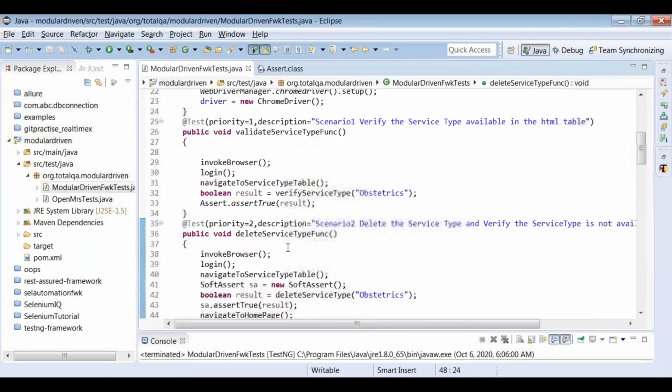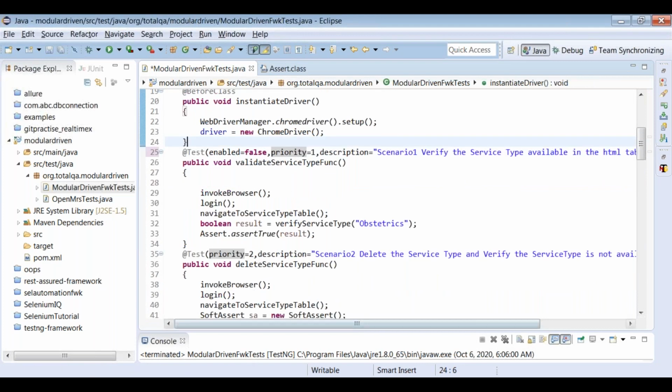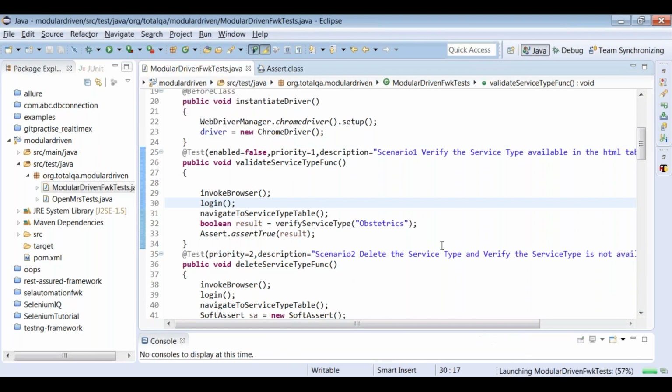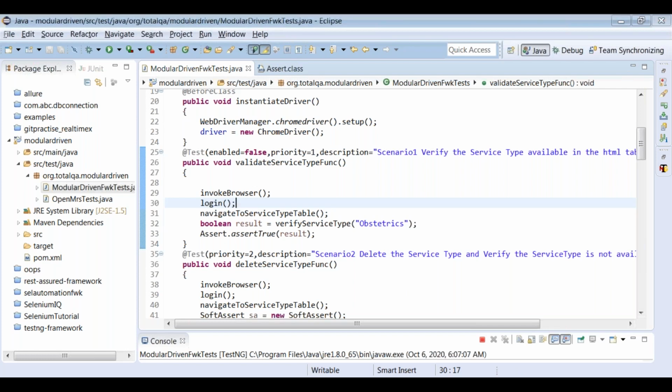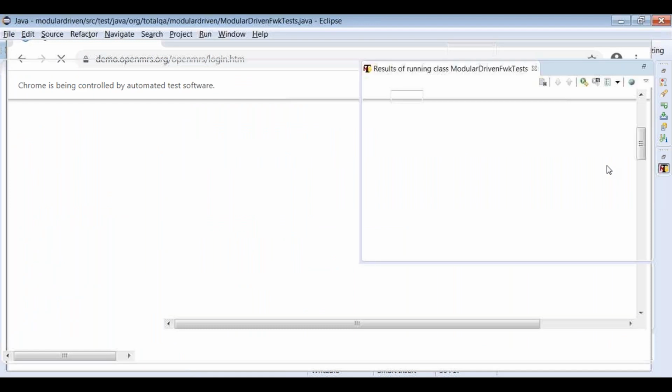Let's do one thing. Let's put enabled equal to false, because there's some issue: if you're executing two test cases, the website is not responding. Let's execute the second test case now. It will delete and verify, both it will do. Let's run it again. In that way, we can execute both the scenarios one by one and see whether they're working as expected or not. The test case started executing.